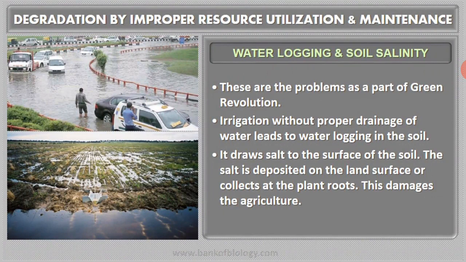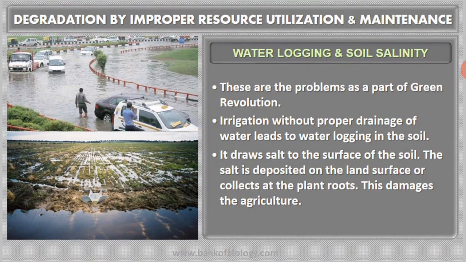The water stays in the soil, and when there is more water given to the crops, that will lead to water logging. Water logging draws all the salts to the surface, and when the salts are deposited on the surface or collect at the roots of the plant, this will increase the salt content.